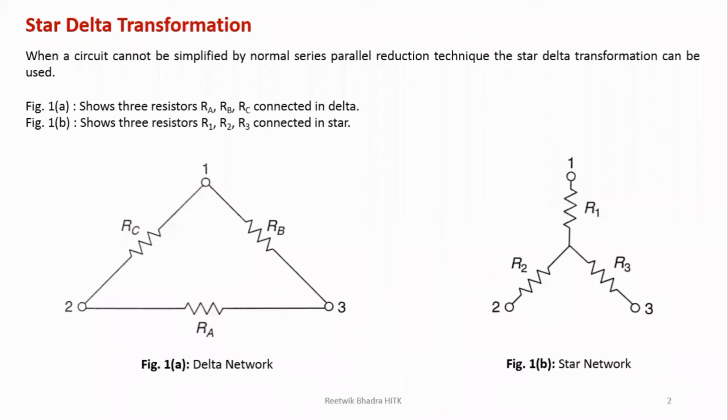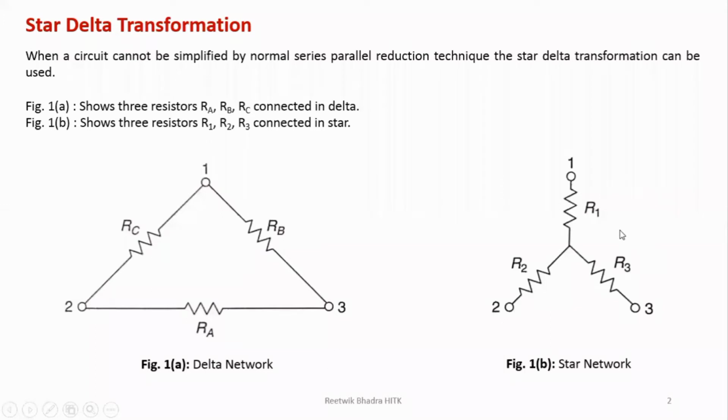But sometimes you are not able to solve by the series parallel method. Why? Because sometimes in a network you may see such types of connections, which are shown over here in figures 1a and 1b. There may be a delta connection, there may be a star network, where you can't say that this Ra, Rb are in series, or that these three are in series, or that Ra, Rb, Rc are in parallel, or R1, R2, R3 are in series or parallel.